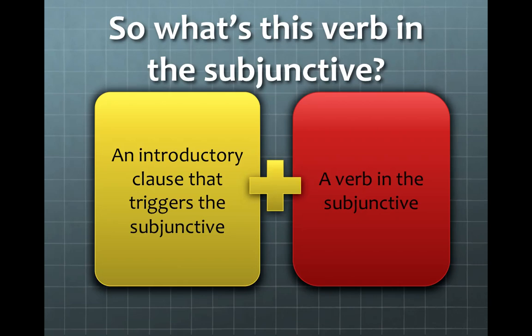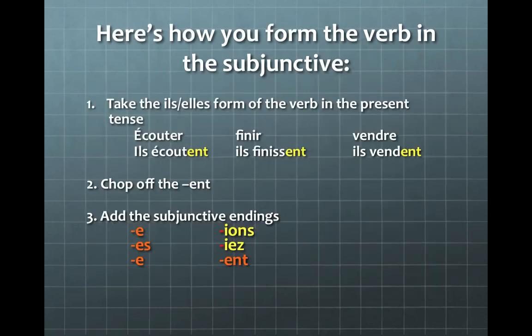So hang on a minute. Here's something we haven't talked about yet. What is this verb in the subjunctive? Well, let's talk about how we get the verb. First, you take the ils, elles form of the verb in the present tense of the indicative. For example, with écouter, that's a regular ER verb.